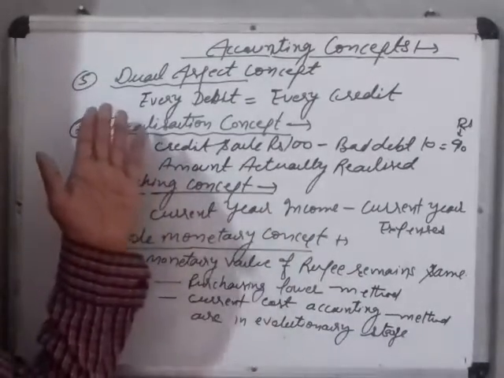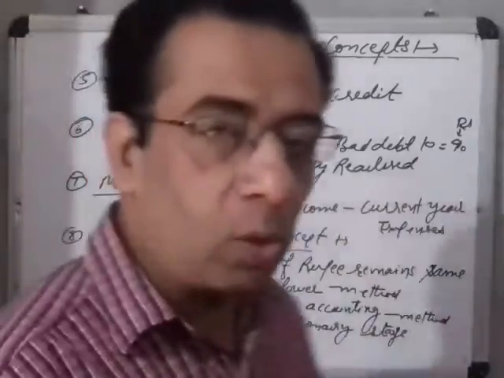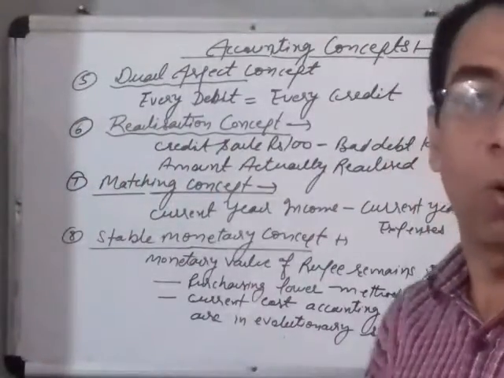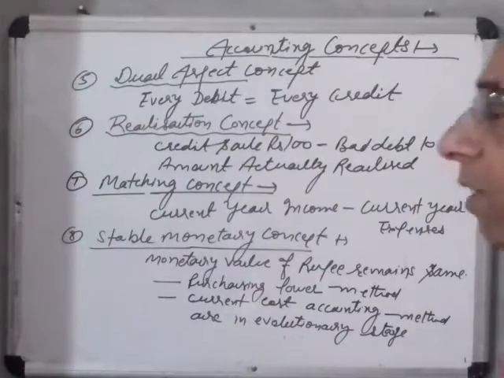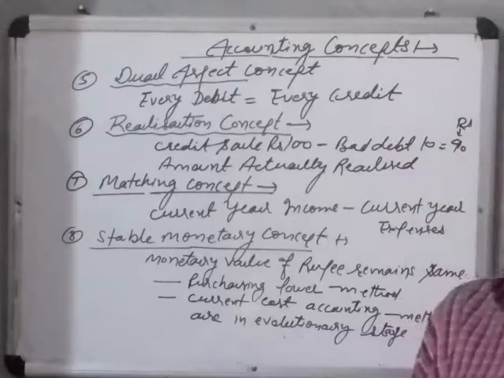The fifth point is the dual aspect concept. Student, it is not a new concept. Basically, it is a very old concept. It is connected with the double entry system, which was developed by Lucas Pacioli.